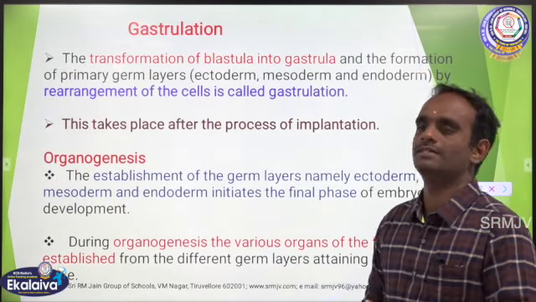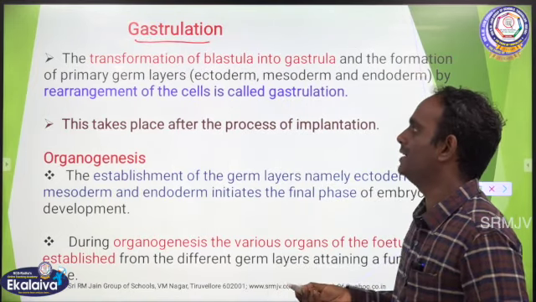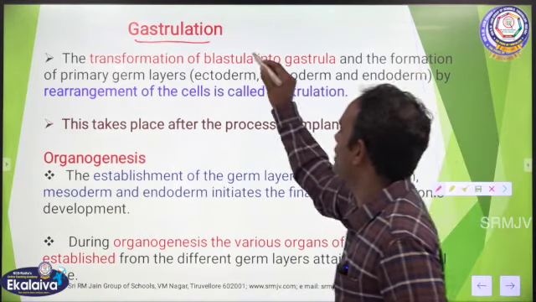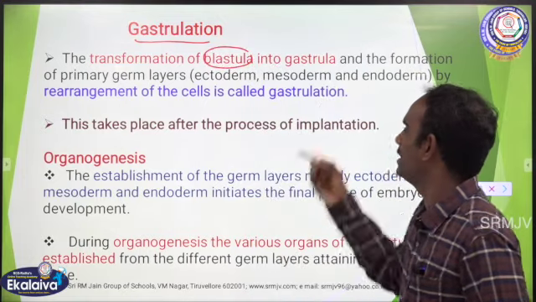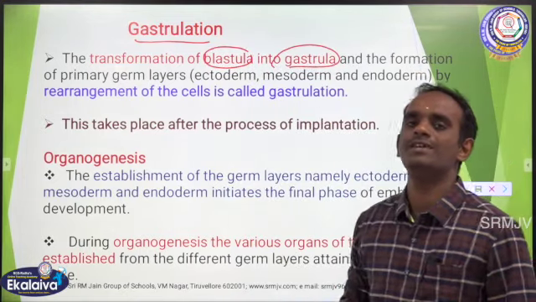The next one is gastrulation. Gastrulation is nothing but the transformation of the blastula or blastocyst into a gastrula. That is called gastrulation.